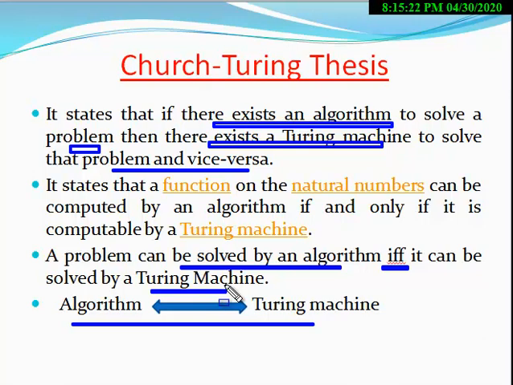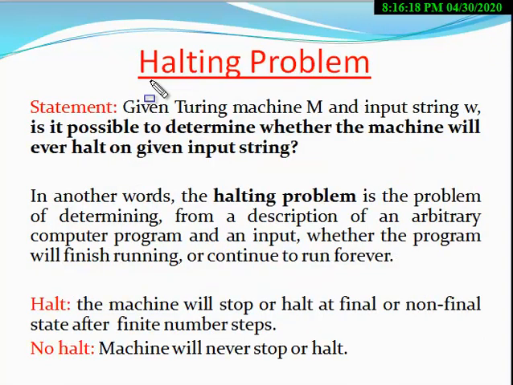In other words, we can say that if a problem is solved by a Turing machine, then it is also solved by an algorithm. That is the Church-Turing thesis. Church and Turing are the two scientists who both gave one concept: that algorithm and Turing machine are equivalent. So this is the Church-Turing thesis. Next is the halting problem.